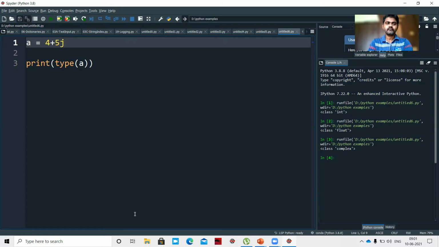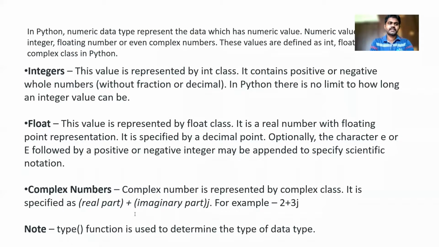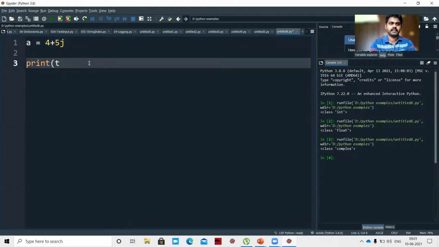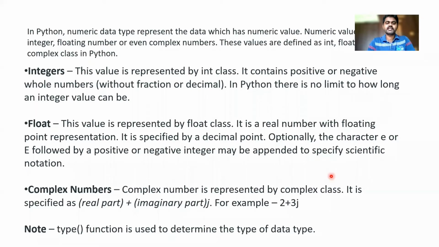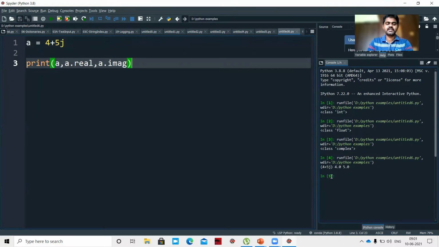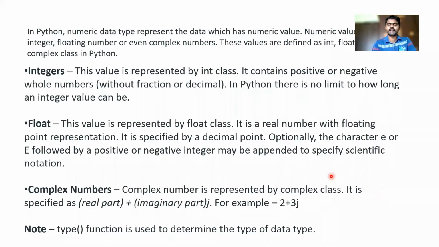Okay. So if you say print a comma a dot real comma a dot imag, print a will be printed as 4 plus 5j, and a dot real is the real part. So the real part is 4 and the imaginary part is 5. So that's what we can see here. The type function is used to determine the type of data type. So that's what we did here.